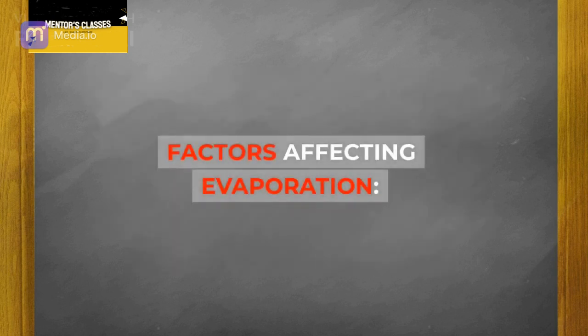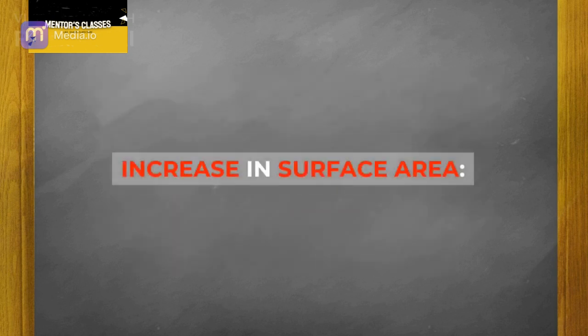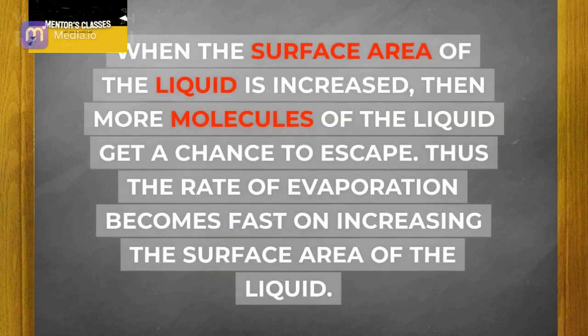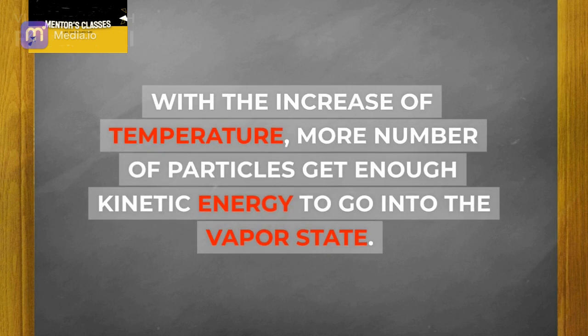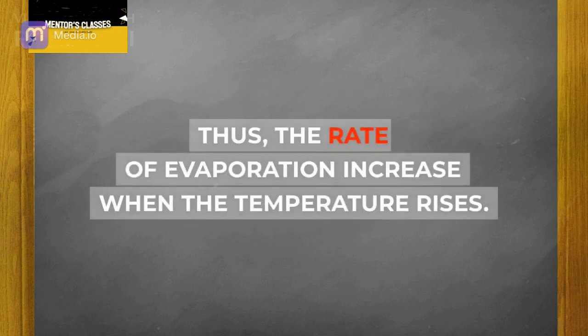Factors affecting evaporation. Increase in surface area. When the surface area of the liquid is increased, then more molecules of the liquid get a chance to escape. Thus, the rate of evaporation becomes fast on increasing the surface area of the liquid. Increase in temperature. With the increase of temperature, more number of particles get enough kinetic energy to go into the vapor state.